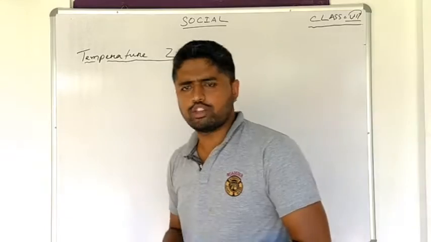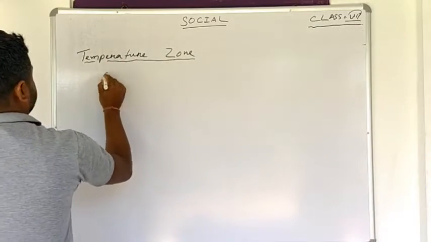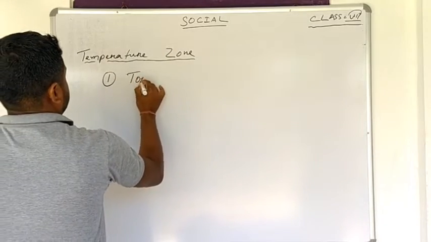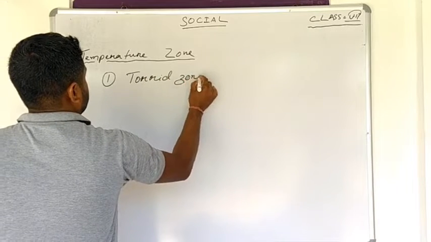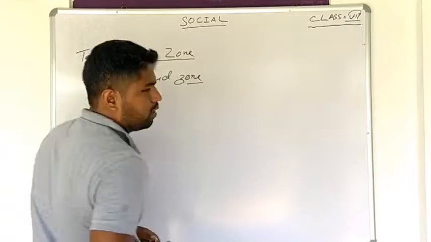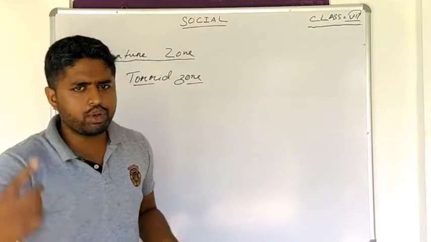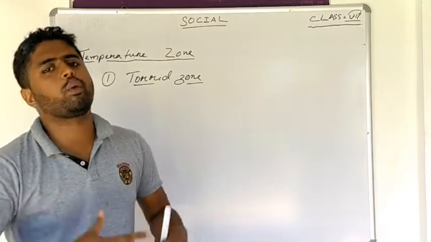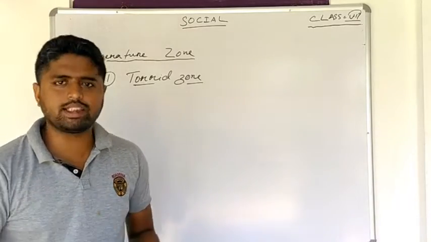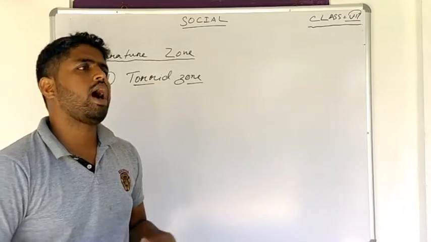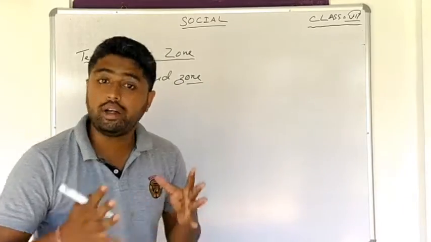First one is the torrid zone. Now, a big question might be moving in your head: what is the torrid zone and where does it exist? To understand this, I need to show you through a diagram.